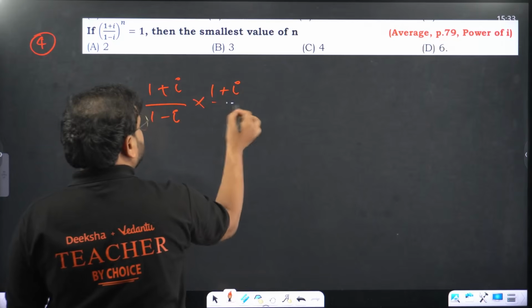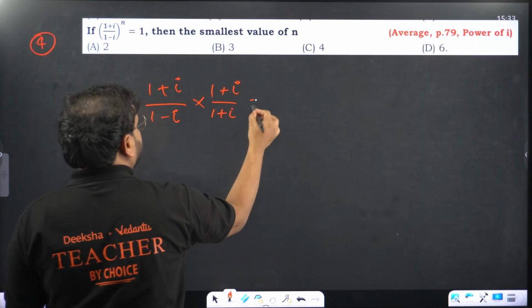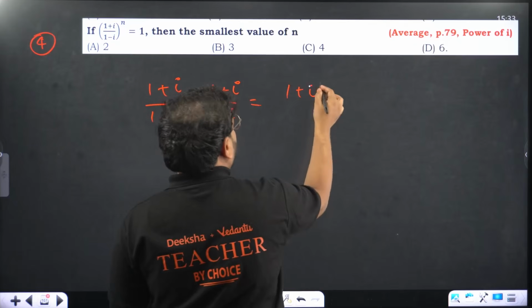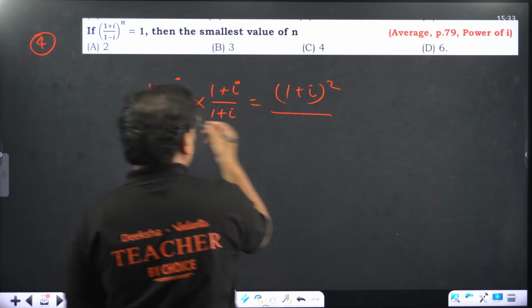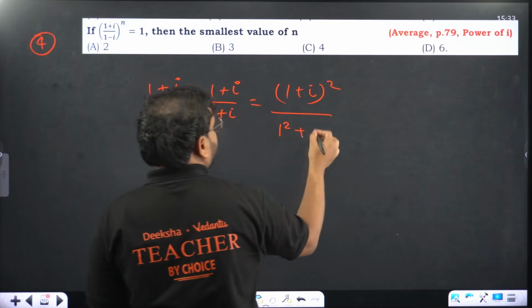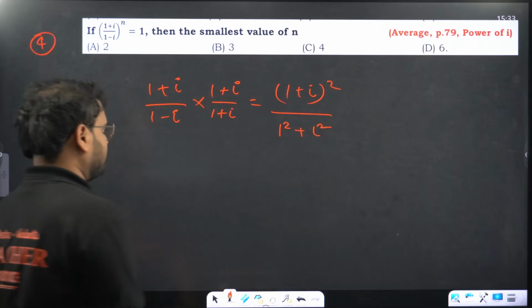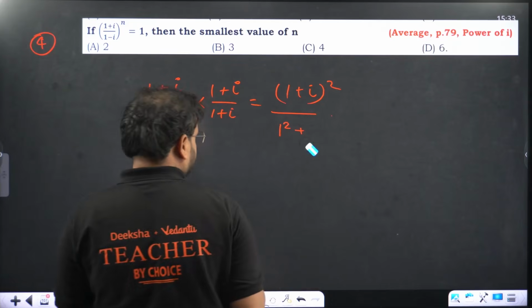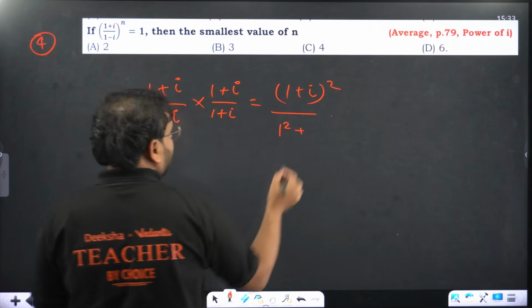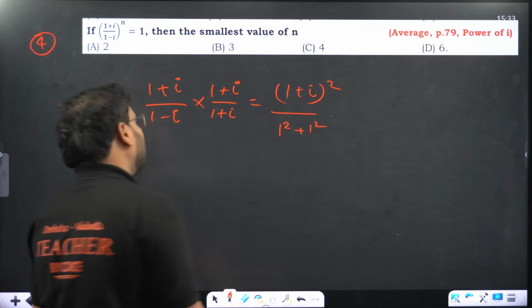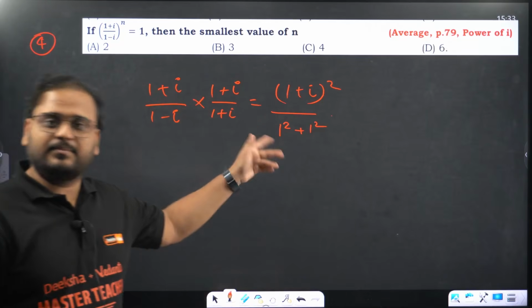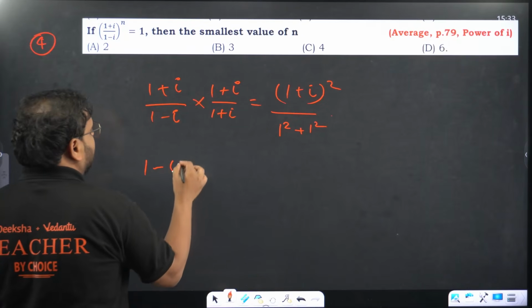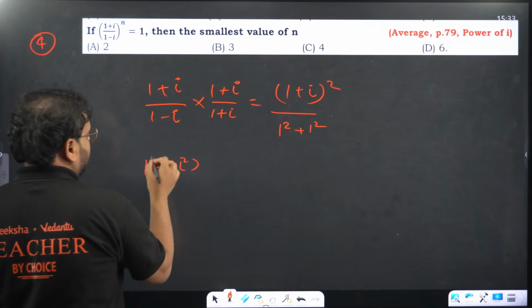You have to take this as 1 plus i and 1 plus i. So it becomes (1 plus i) the whole square. And over here you'll have what? 1 square plus 1 square, because you have (1 minus i) square, it will become simply again positive. If you're not sure, do it. 1 minus i square will become what? 1 square.